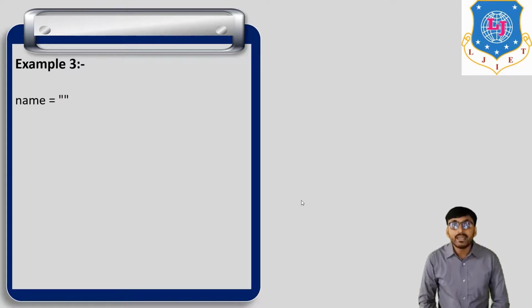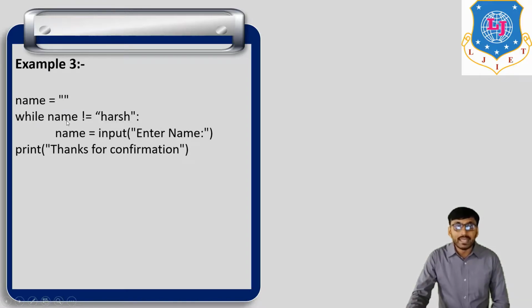First, name is equal to an empty string. This name is a variable equal to an empty string. This string does not contain any element. Now while name is not equal to hers, then name is equal to input, enter name, and at last print thanks for confirmation. So while this condition is satisfied, meaning name is not equal to hers, then enter name.